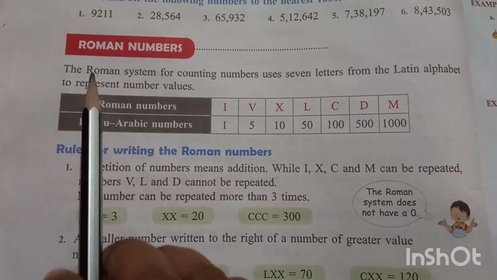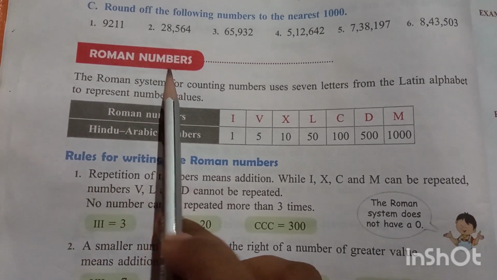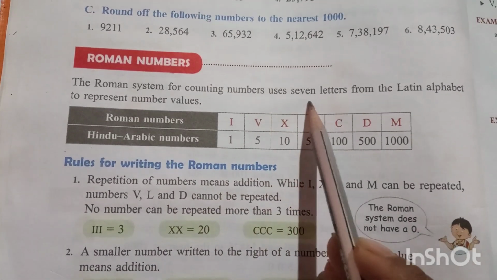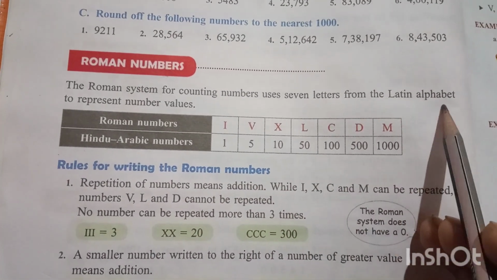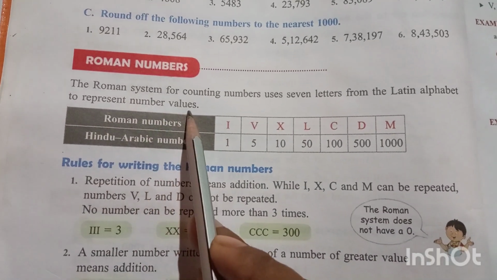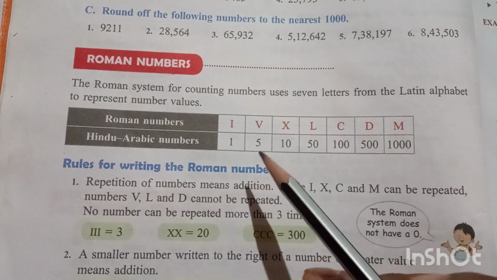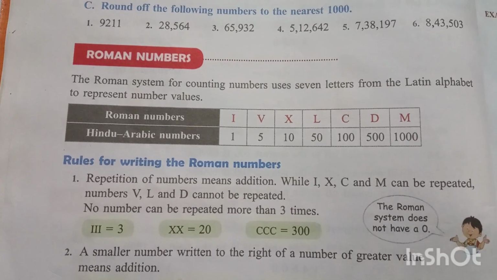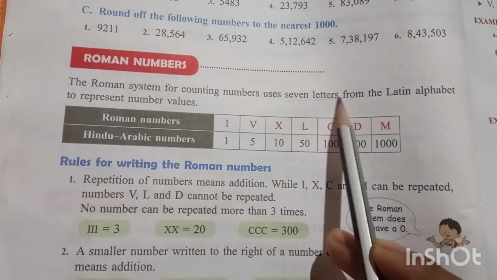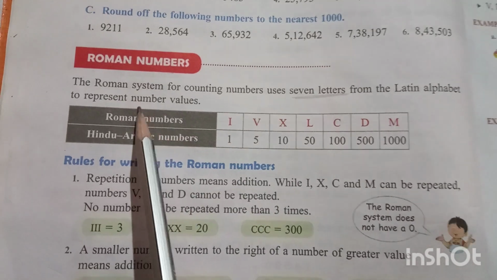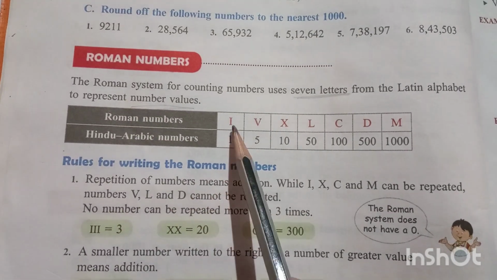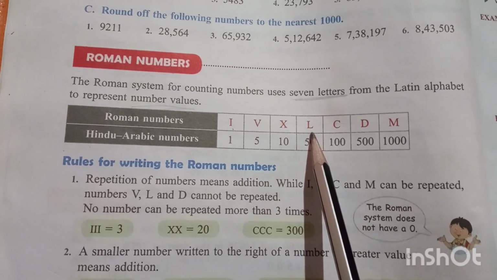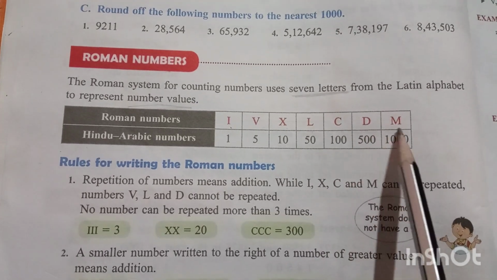Today we are going to discuss Roman numbers. The Roman system for counting numbers uses 7 letters from the Latin alphabet to represent number values. It is a system which was adopted by ancient Rome, where they used 7 basic letters to represent number values. These are I, V, X, L, C, D, and M.